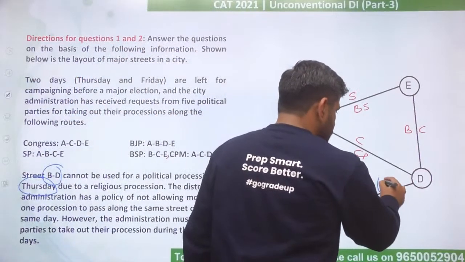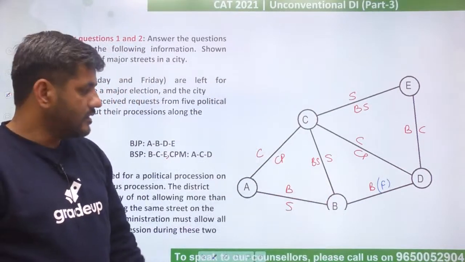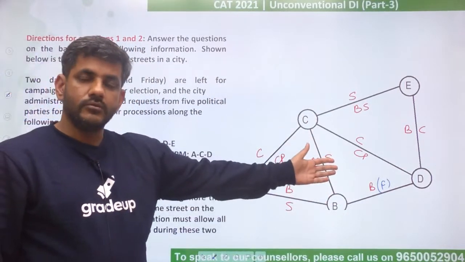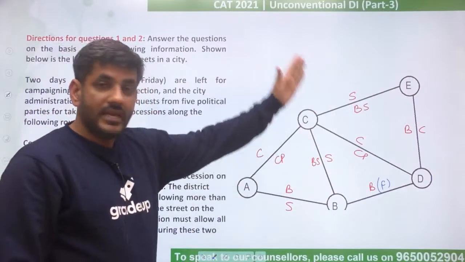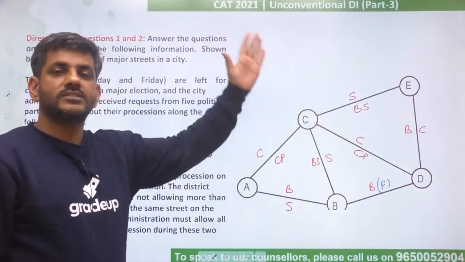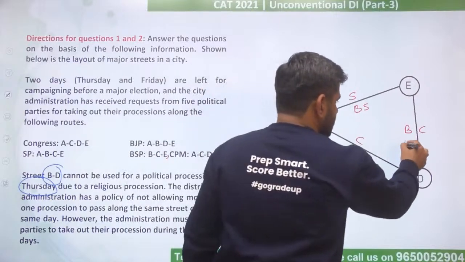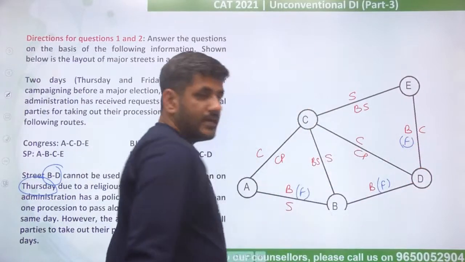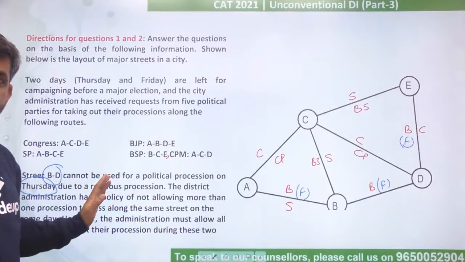And if it is used on Friday, who will be using it? Of course, BJP, right? The road BD would be used by BJP only. But BJP का पूरा procession तो ABDE है ना. You cannot give them only one road on Friday. So their complete procession would be on Friday then. So this would also be Friday and this would also be Friday, right? It was also written कि same street same day पे use नहीं हो सकती.